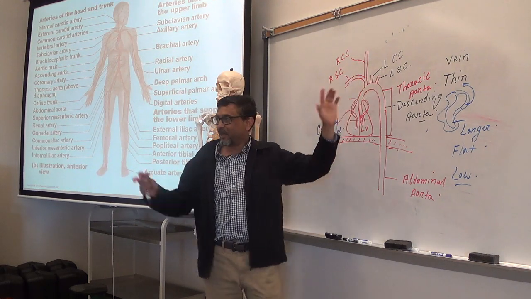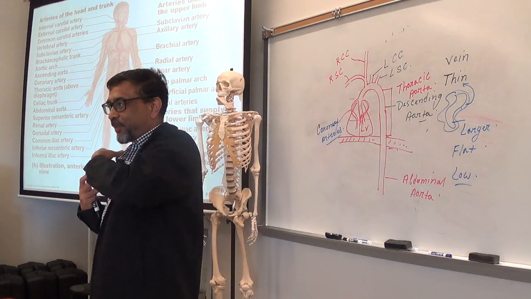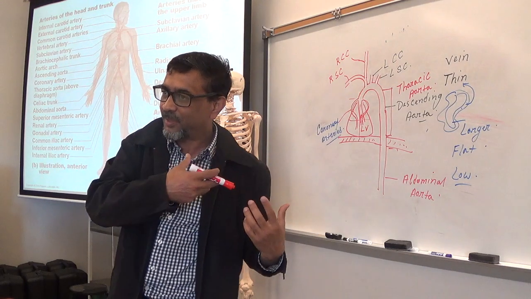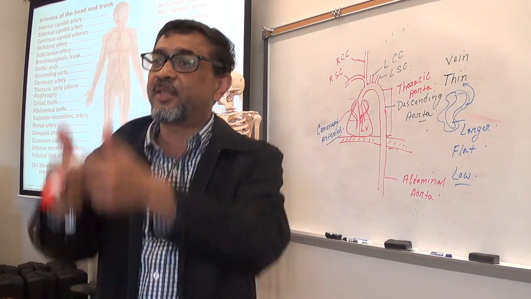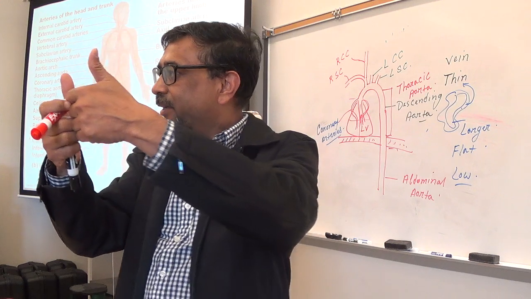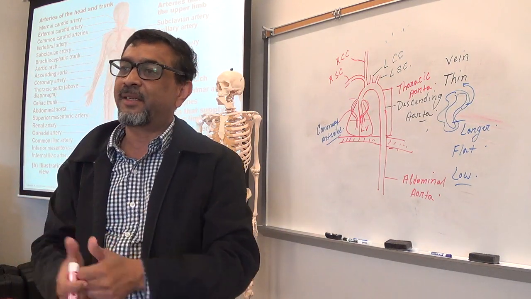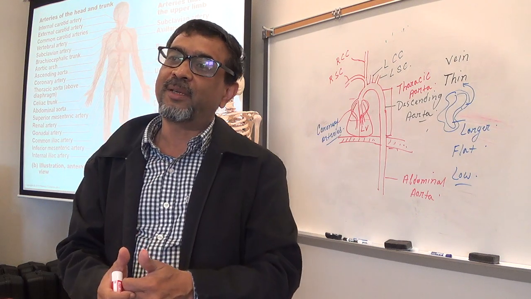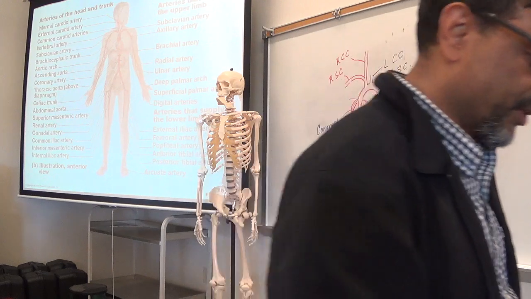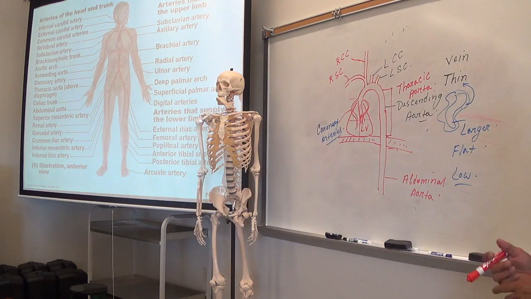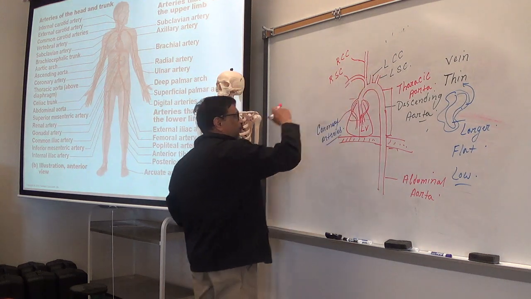Make sense? Now it makes sense, right? Because you have right common carotid, right subclavian, left common carotid, left subclavian. But left common carotid, left subclavian directly arise from the aorta. The right common carotid, right subclavian, they are the branches of brachiocephalic trunk. So now you got two common carotid, two subclavian.